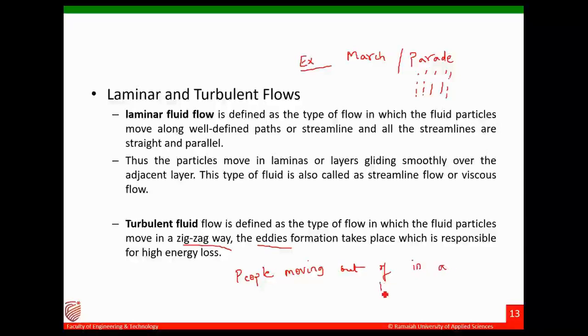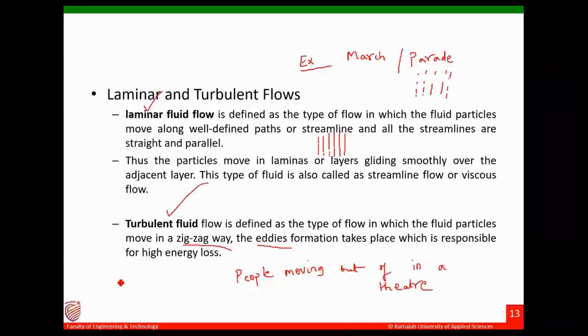So you have seen how the people rush in a zigzag way. That is the example. Here, soldiers doing parade, they move in a well-defined path. Correct. So the particles also will be moving in straight lines or well-defined paths or streamlines. That is called laminar. When they are moving zigzag, it is called turbulent, random flow.